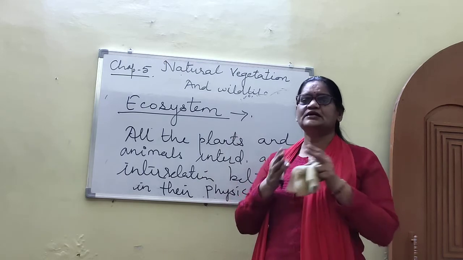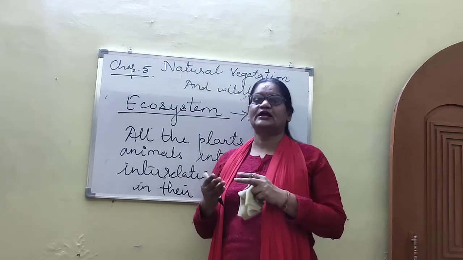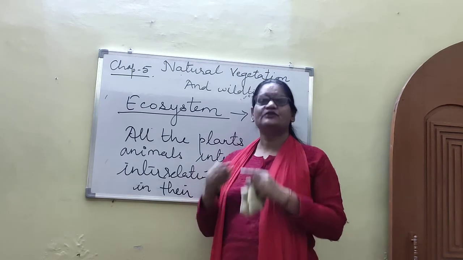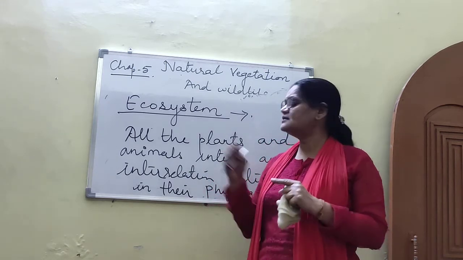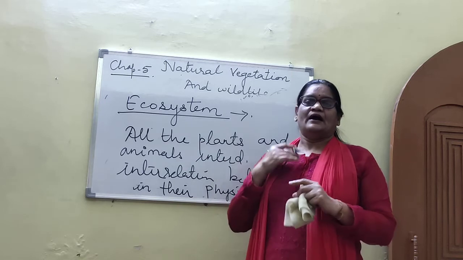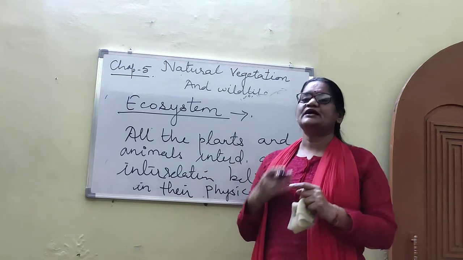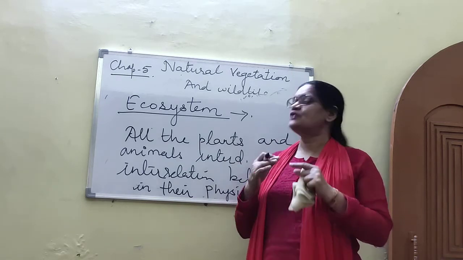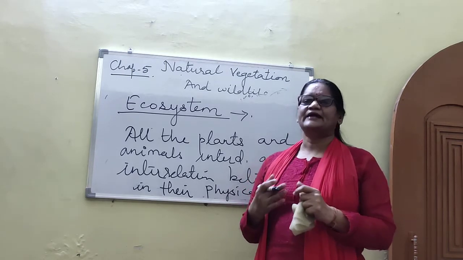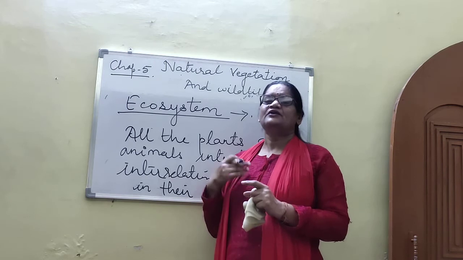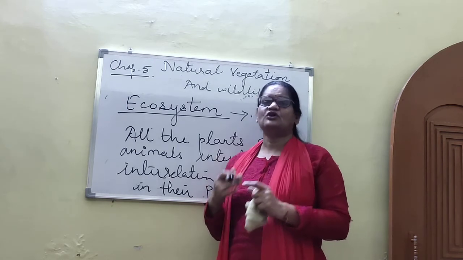So human beings cut the trees and kill the animals, and it creates ecological imbalance. As a result, some of the plants and animals have reached the verge of extinction.